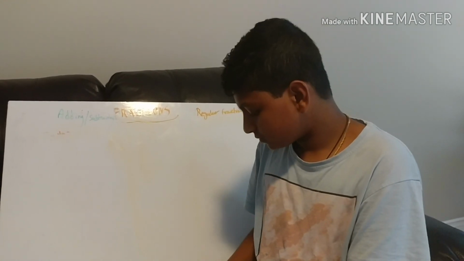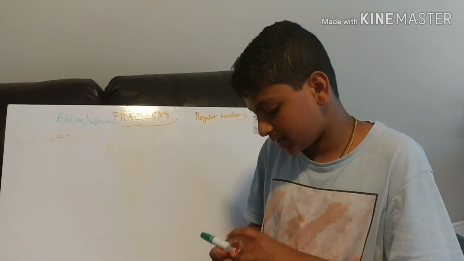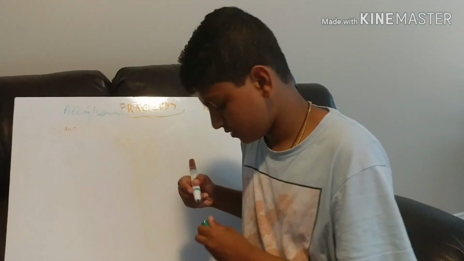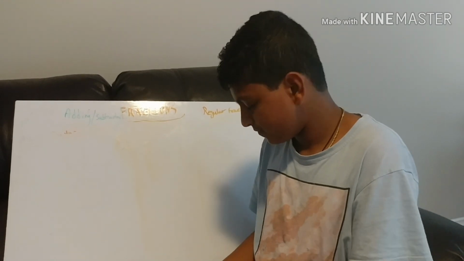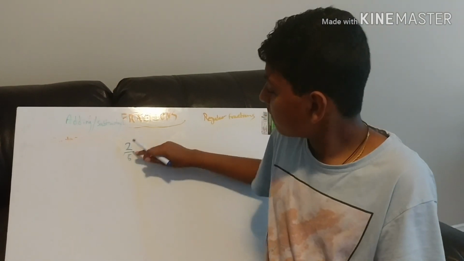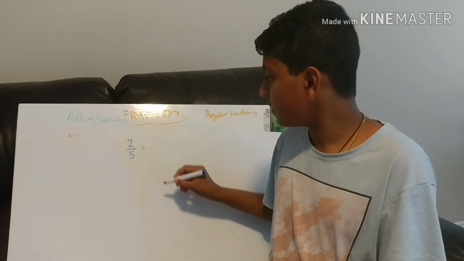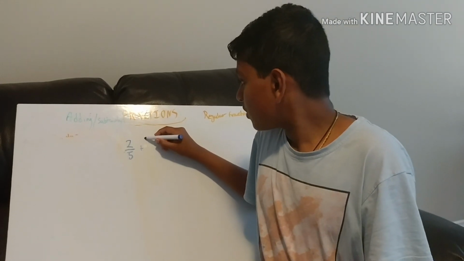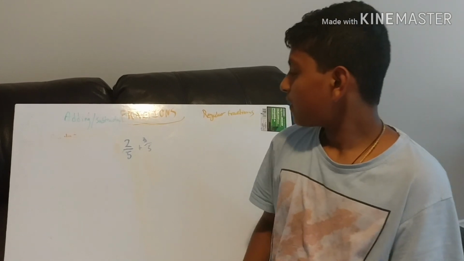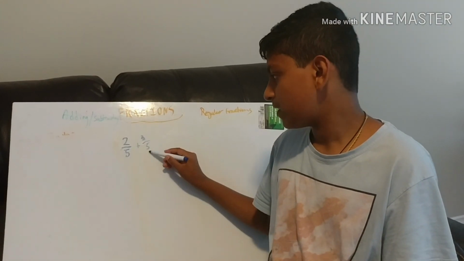Now, let's say we had a number like 2/5, and another number, let's say 3/5. Both these numbers have the same denominator.